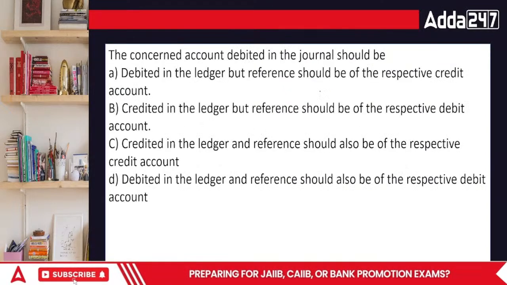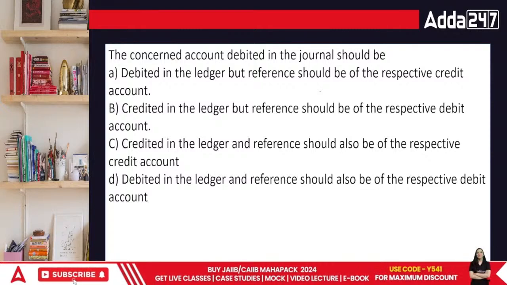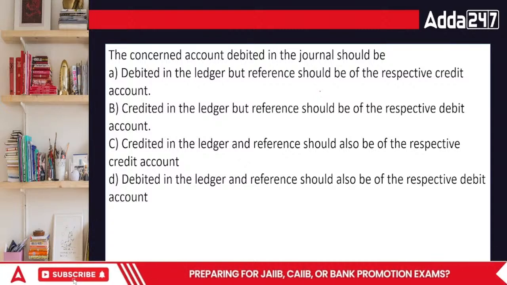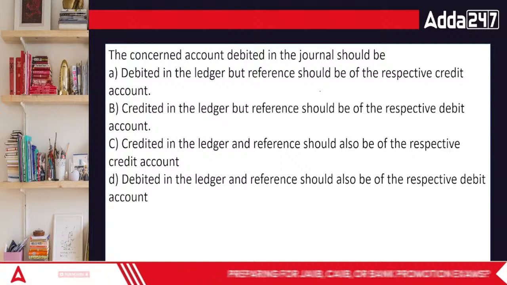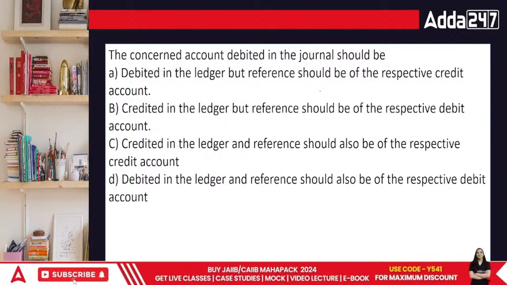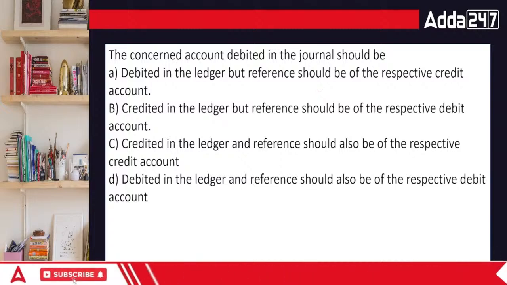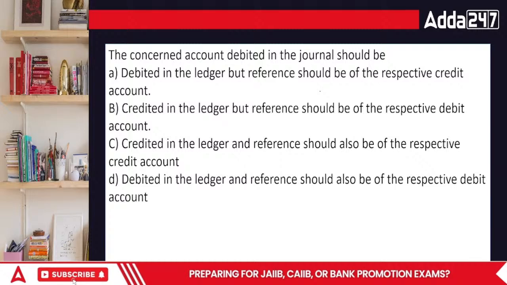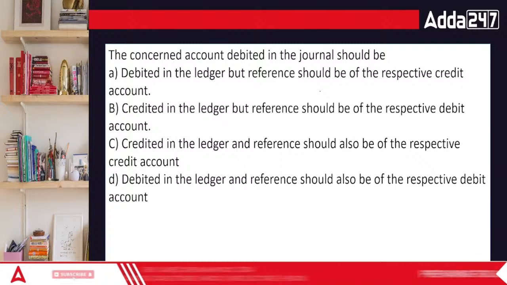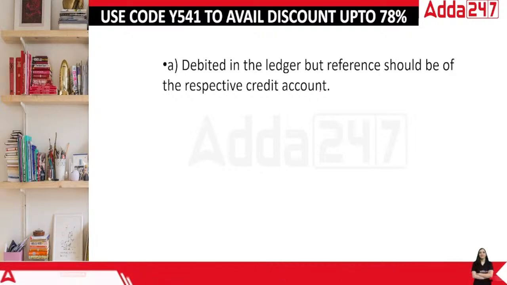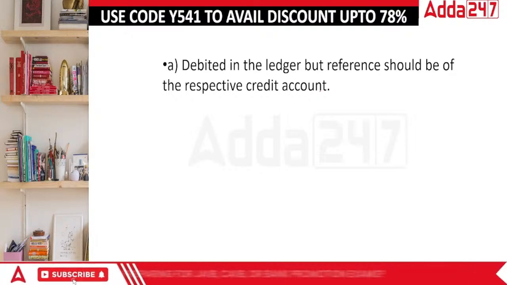Right? Let's go for the next question. The concerned account debited in the journal should be debited in the ledger, but the reference number should be of the respective credit account. Or, credit the ledger, but reference should be given to the respective debit account. Credit the ledger, and reference should be the respective credit account. Debit the ledger and reference would be of the respective debit account. In this case, the answer is debited in the ledger, but reference should be of the respective credit account.